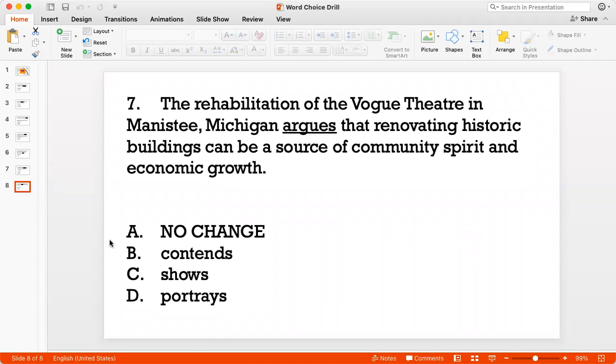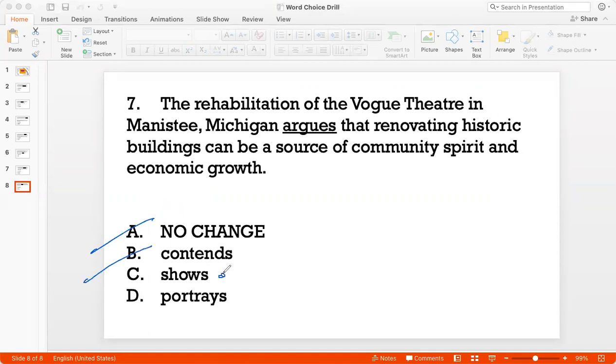Okay, contends. To contend is to present a claim, sort of argue, but a little less strong. So his contention was, or he contended that this should be done. Again, I would prefer this in a context of speech, not to say that the rehabilitation is going to show something or prove something. So I don't like P.